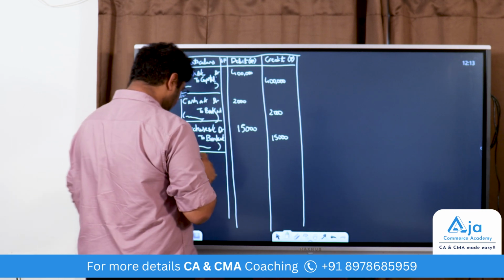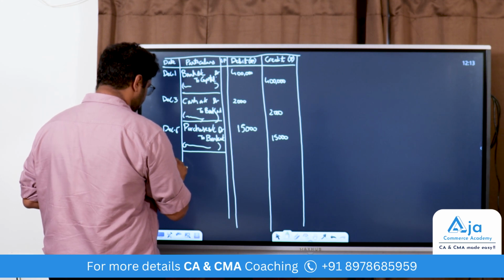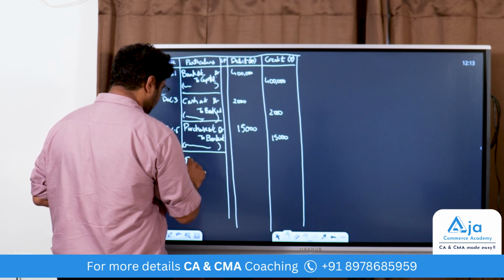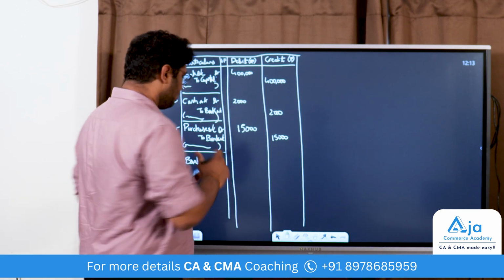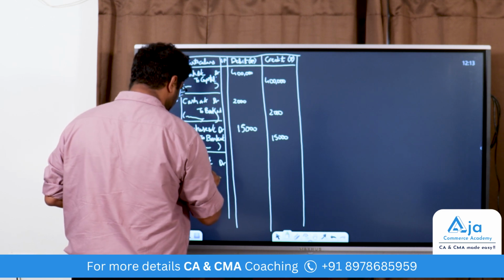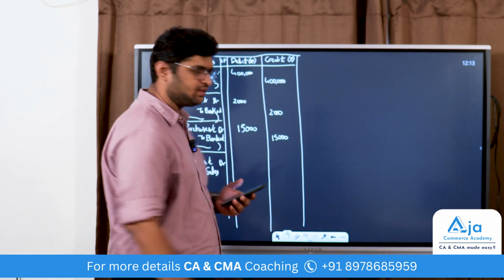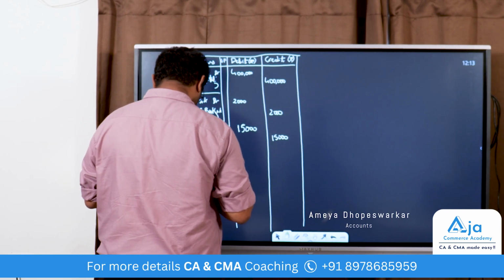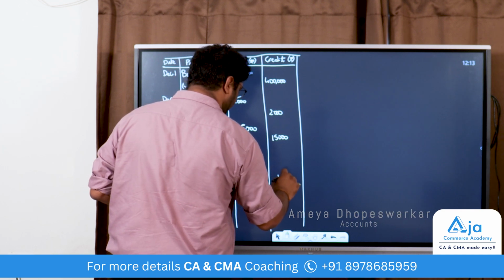Then the next entry will be December 8th, he sold goods for 16,000 and received payment through bank. So bank is receiving the payment. Bank is a personal account. Debit the receiver. Bank account debited. Second, sales. Sales is a nominal account, and for nominal account credit all incomes and gains. Sales is an income. Bank to sales for 16,000. 16,000 in debit column, 16,000 in credit column.